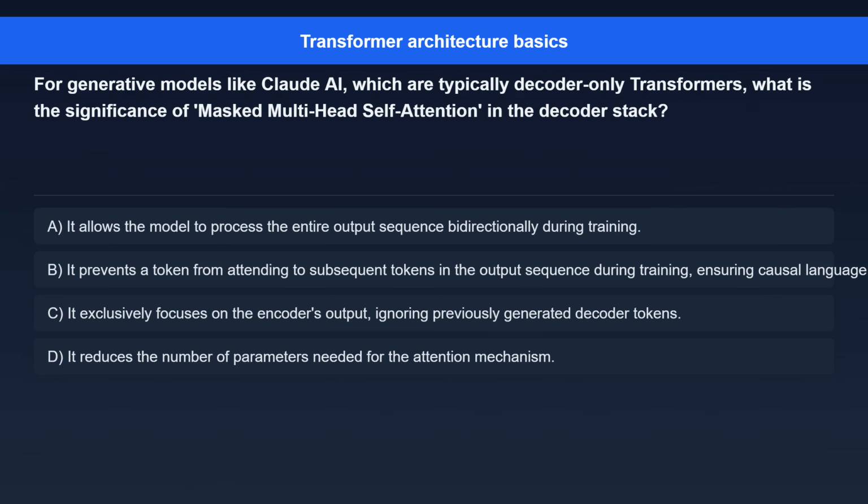Question 6. For generative models like Claude AI, which are typically decoder-only transformers, what is the significance of masked multi-head self-attention in the decoder stack? Option A. It allows the model to process the entire output sequence bidirectionally during training. Option B. It prevents a token from attending to subsequent tokens in the output sequence during training, ensuring causal language modeling. Option C. It exclusively focuses on the encoder's output, ignoring previously generated decoder tokens. Option D. It reduces the number of parameters needed for the attention mechanism.